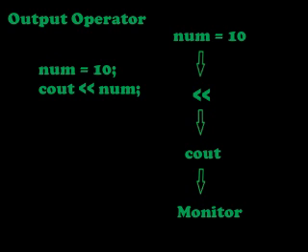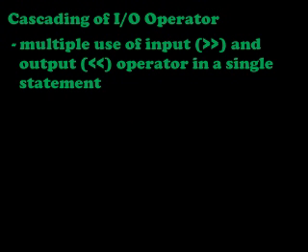Did you get me? Now we will see about cascading of input-output operators. The multiple use of input and output operators in a single line statement is known as cascading of input-output operators.